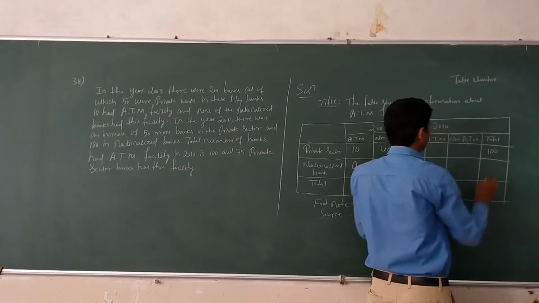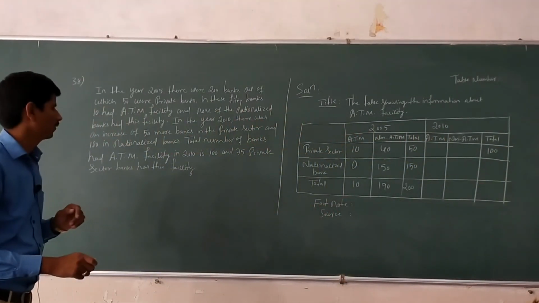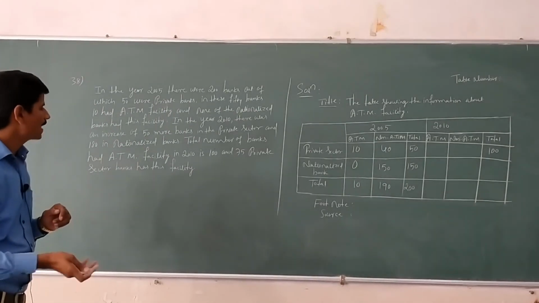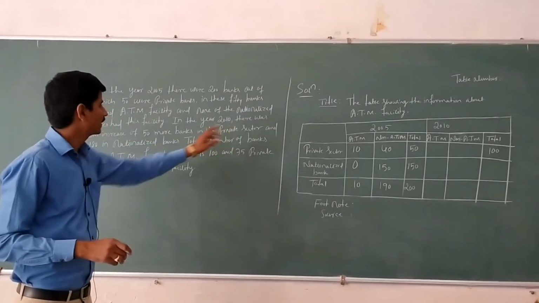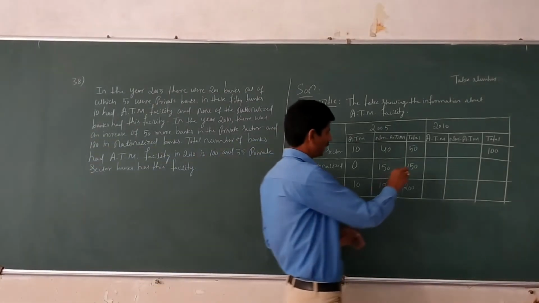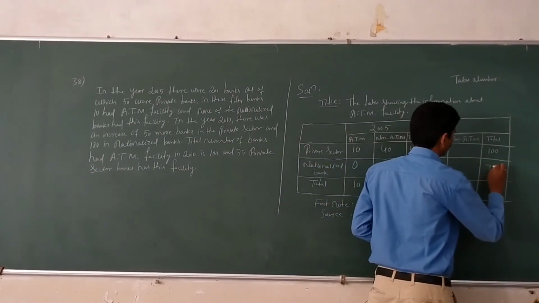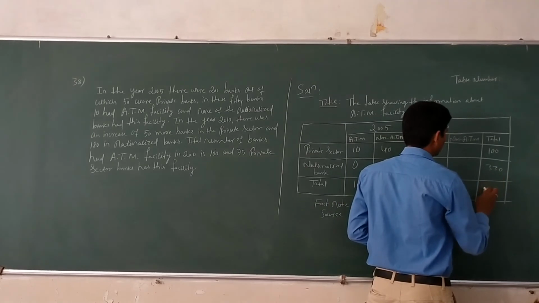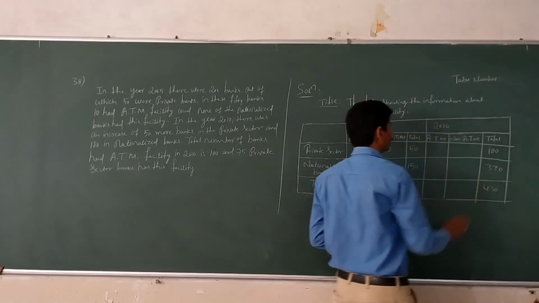So totally 100 private banks are there, 50 banks increased as compared to the previous year. And 180 in the national bank. Previous year was 150. 150 plus 180 is 330. The total number of banks is 430. 100 plus 330 is 430.